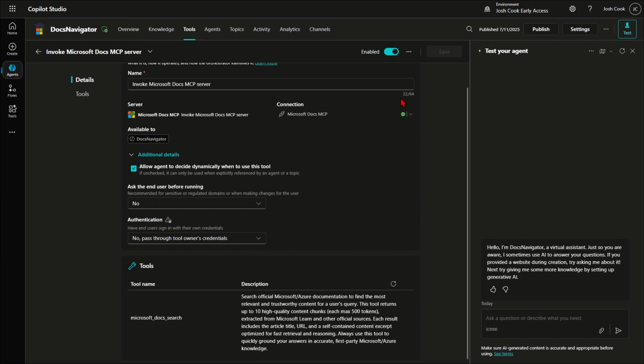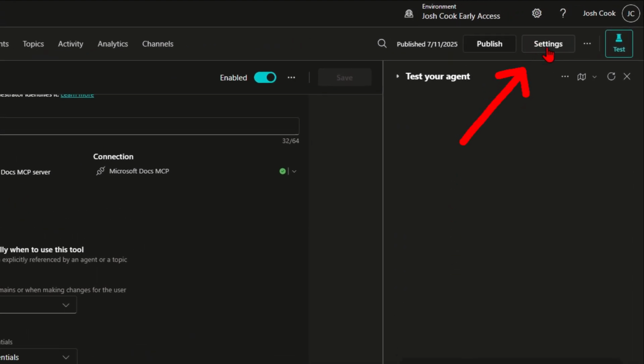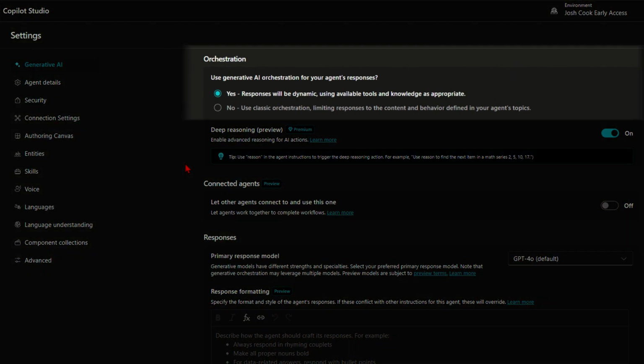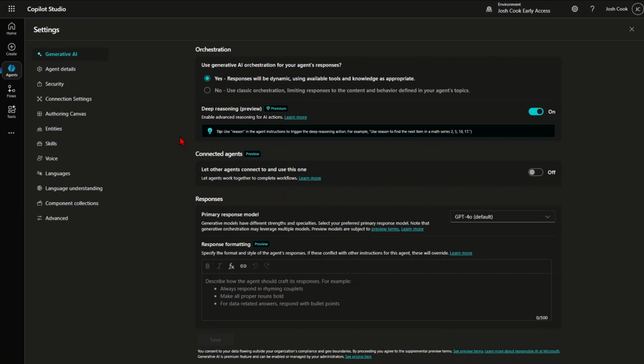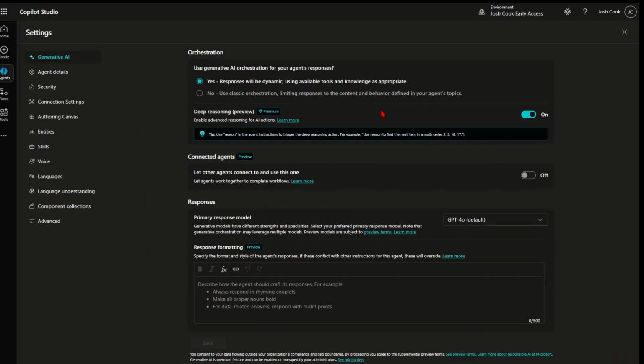Next, we're going to configure some settings on the agent itself. So if I go over to settings, for orchestration, I have yes. The responses will be dynamic, using available tools and knowledge as appropriate. This does need to be enabled. I'm also enabling deep reasoning. It's in preview. It is a premium feature. I think this helps drastically, and you'll see what I mean.